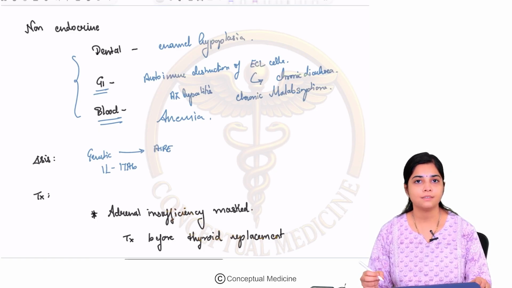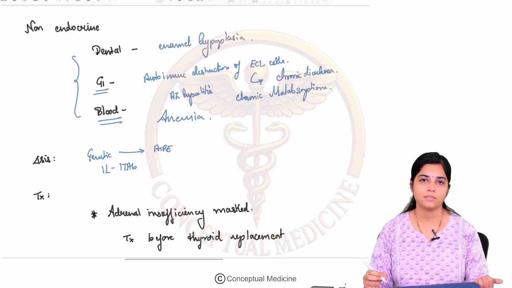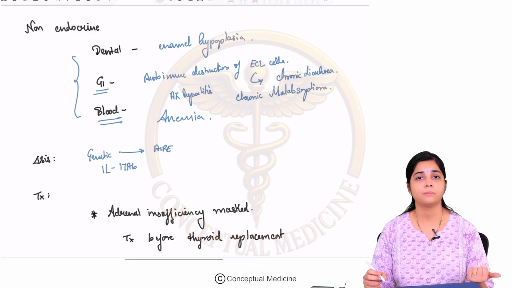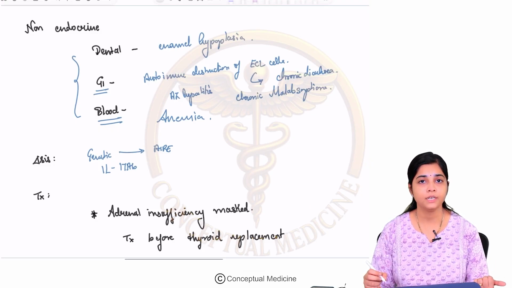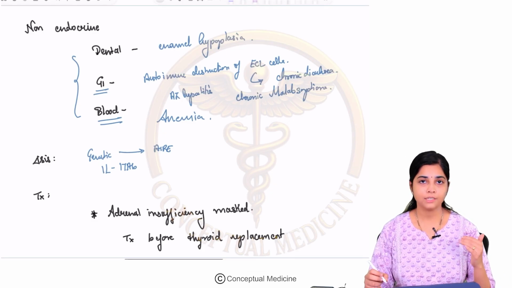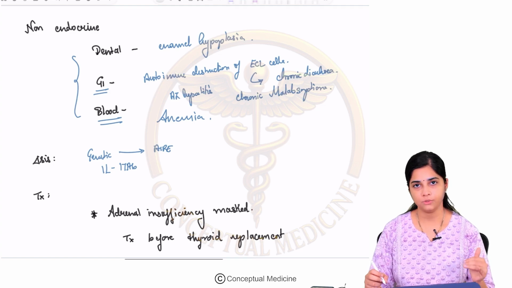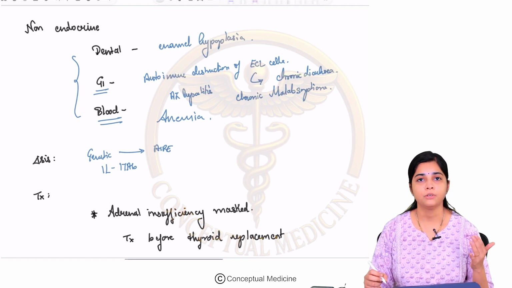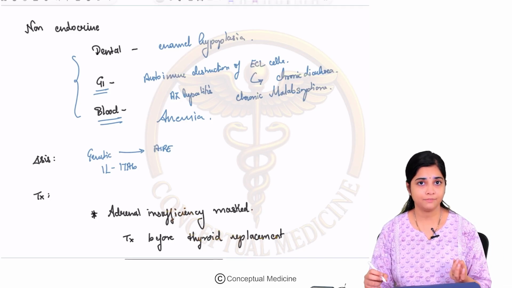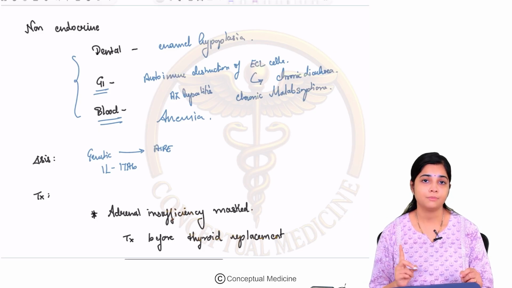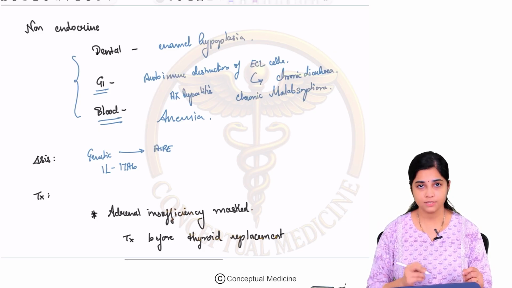So what is the treatment? Treatment depends upon what your manifestations are. If you have autoimmune thyroiditis like Hashimoto's, you may have to give thyroid replacement, right? If it is type 1 diabetes, you have to treat accordingly with insulin. So it depends on what type of manifestation you have. Okay. If there is a chronic hypocalcemia because of hypoparathyroidism, you have to give vitamin D and activated vitamin D supplements, calcium supplements.